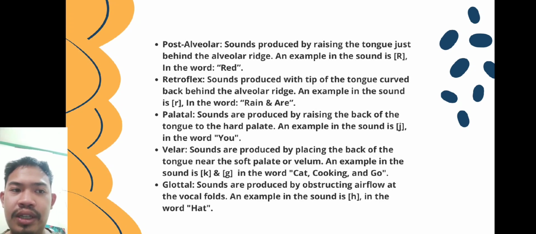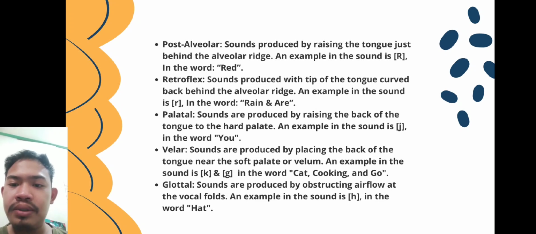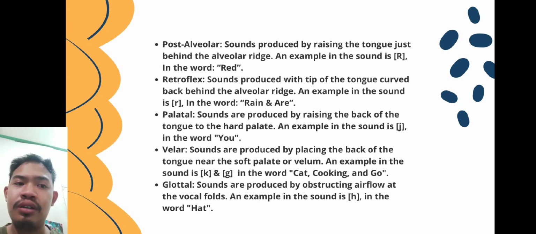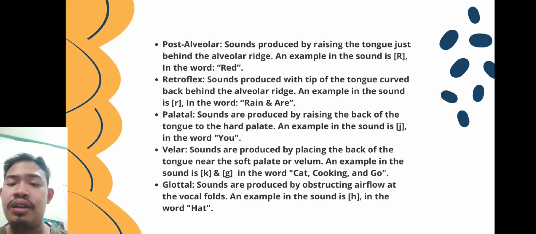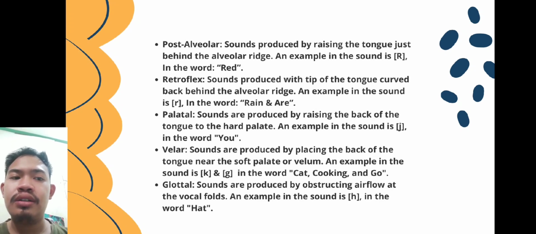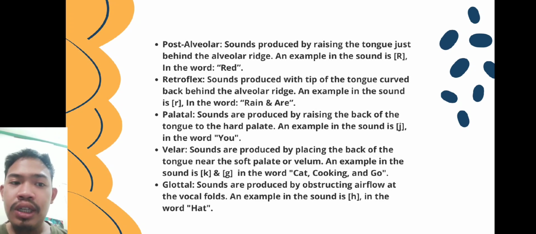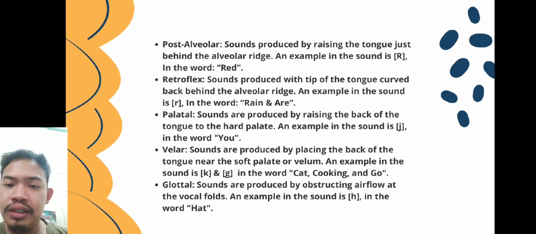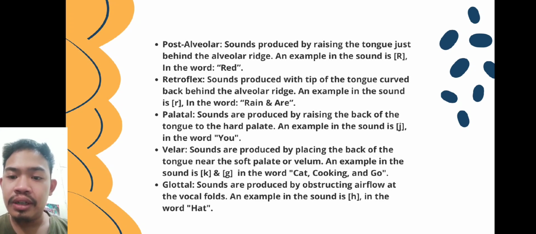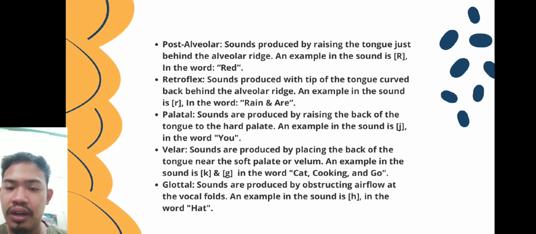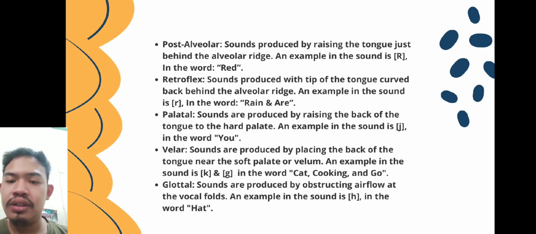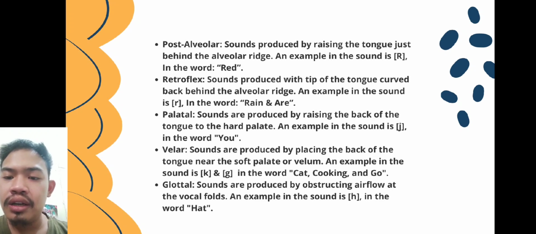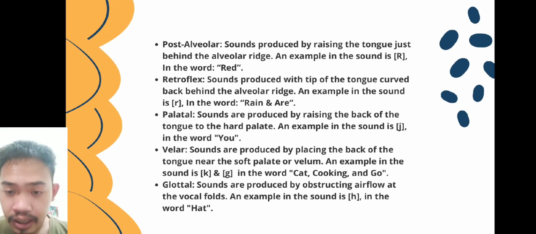The next is velar. Velar sounds are produced by placing the back of the tongue near the soft palate or velum. For example in the sound is k and g. For example in the word is cat, cooking, go and go. And the last is glottal. Glottal sounds are produced by obstructing airflow at the vocal folds. For example, in the sound is h, in the word is head.